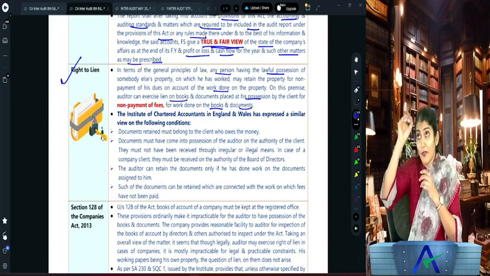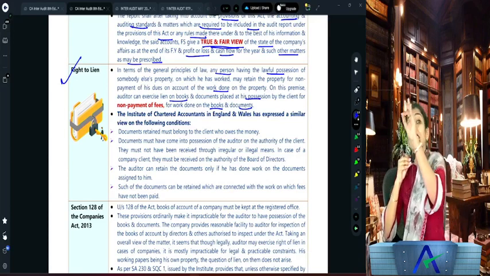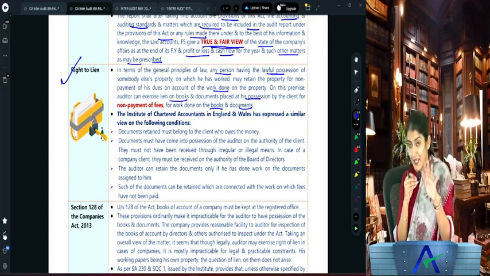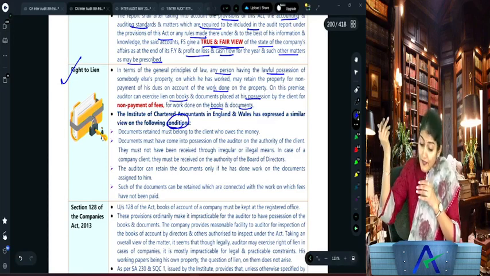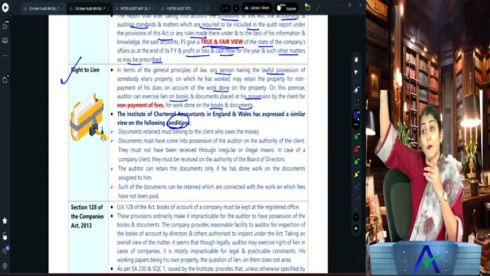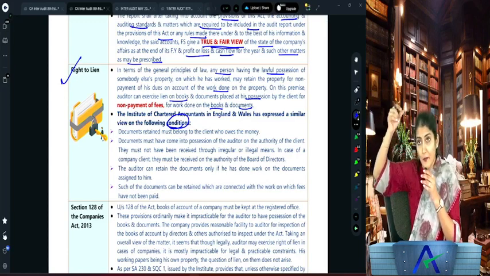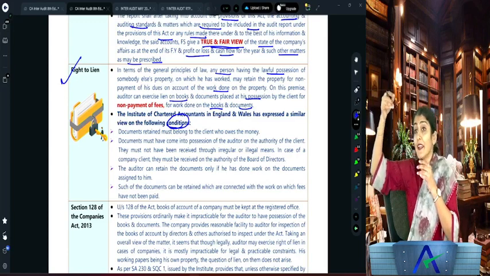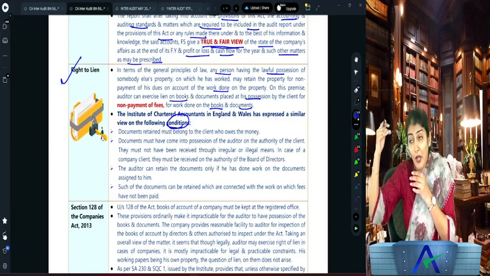There is a correct or incorrect question which has been asked by ICAI: the auditor's lien is unconditional. You say incorrect. There are certain conditions associated with the audit lien. And who has given these conditions? The Institute of Chartered Accountants in England and Wales, the ICAEW. So that is a question asked in your exams, that the auditor's lien is unconditional, and you say incorrect, there are some conditions associated with the audit lien.